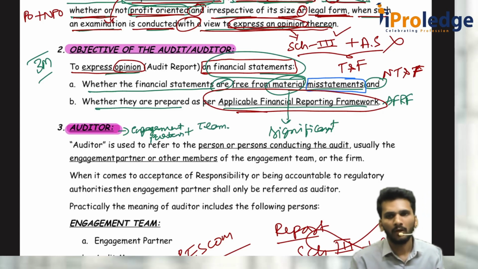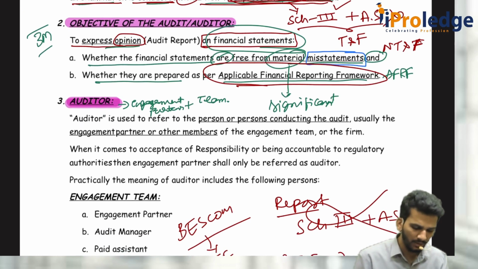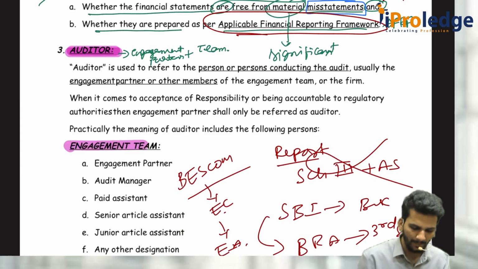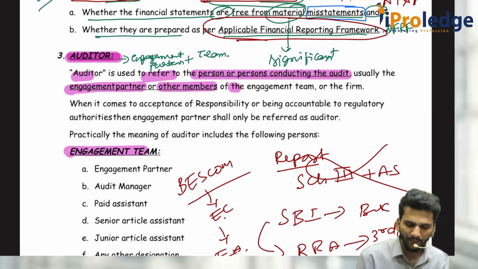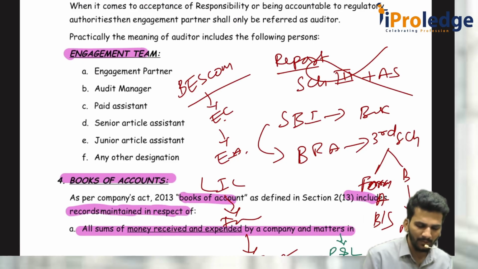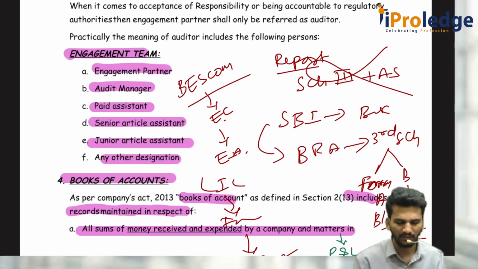What team? You might have two paid assistants, two chartered accountants, 3 senior article assistants, 2 junior article assistants, an audit assistant, those people. Engagement team means the auditor refers to the person or persons conducting the audit, usually the engagement partner and other members of the engagement team, or the firm. Engagement team means the partner, audit manager, paid assistant, senior article assistant, junior, any other designation. But they should be connected to the audit.